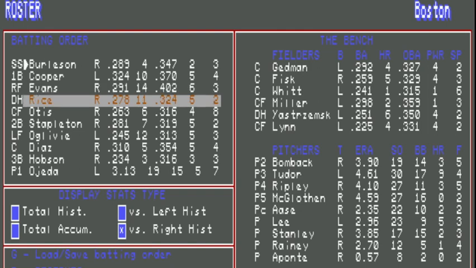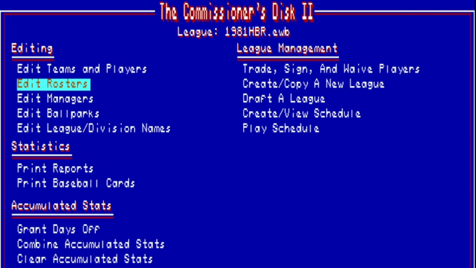Let's back out of here. I'm not going to go through every single one of these. You can edit managerial profiles, like how often you want the computer manager to try to steal or to bunt, or how soon they should bring a relief pitcher in, that type of thing.